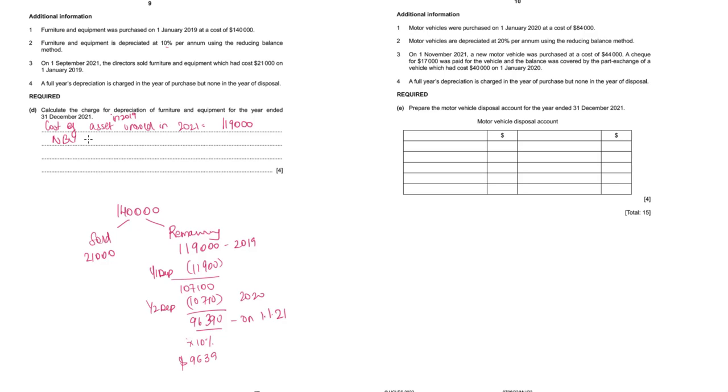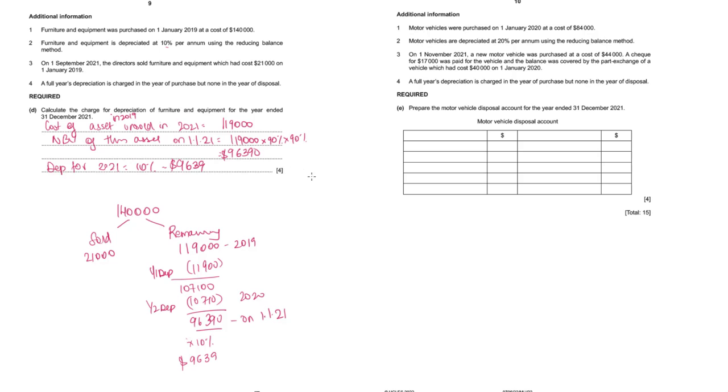Then net book value of this asset on 1st Jan 21: since depreciation is 10%, I can say multiplied by 90%, multiplied by 90%. So I'll get depreciation deducted for 2 years and directly the net book value, which we get 96,390. And then easily you can calculate depreciation for 2021 is 10%, 9639.